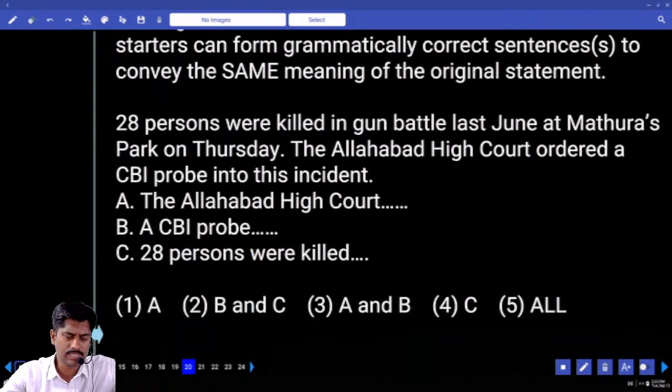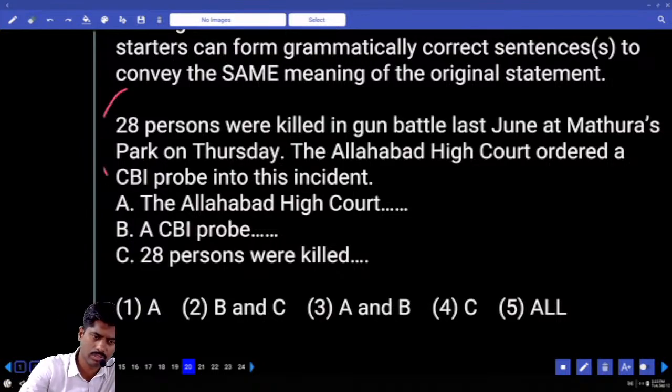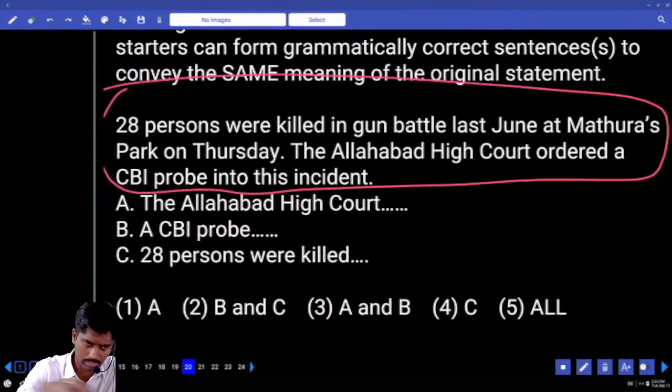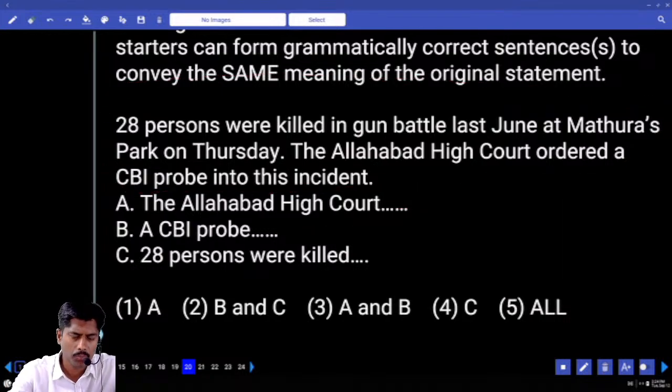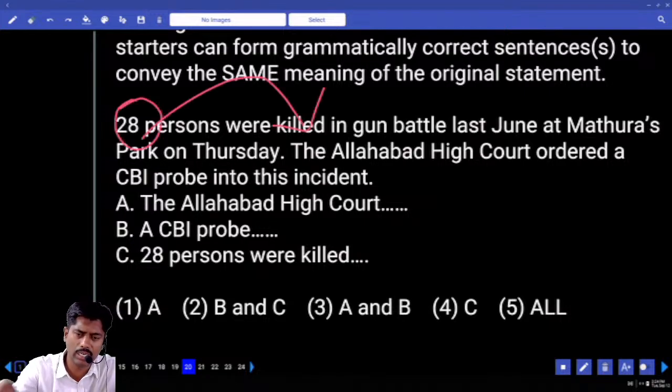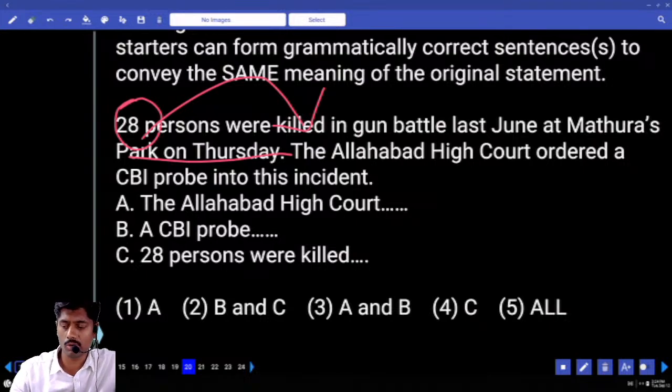Now sentence starters. This is one particular sentence context, means whatever the meaning we get from the given two sentences, same meaning I need if I start with these starters. 28 persons were killed in gun battle last June at Mathura's park on Thursday. So what happened? These 28 fellows were killed in this gun battle on Thursday. The Allahabad High Court ordered a CBI probe into this incident. Something bad happened, 28 people killed. So Allahabad High Court ordered some investigation, CBI probe.